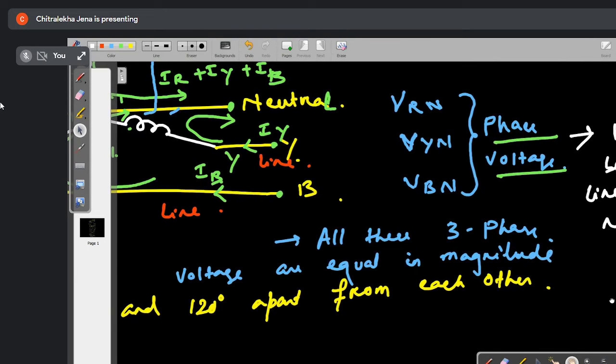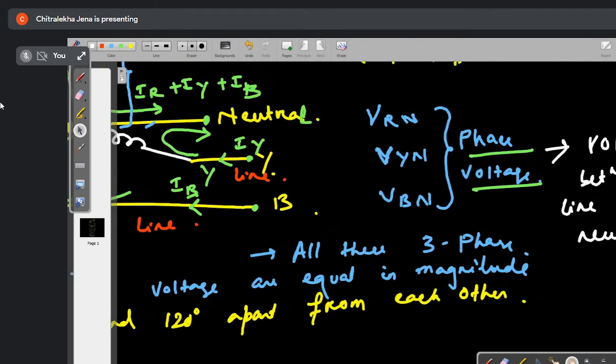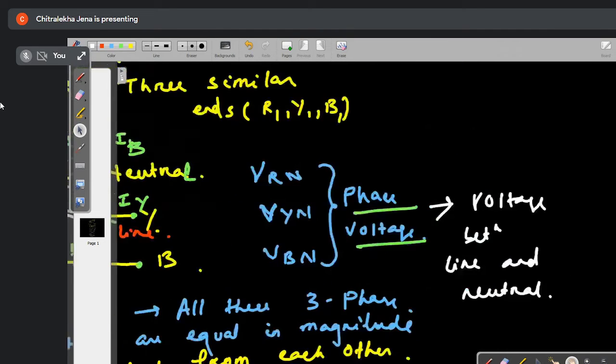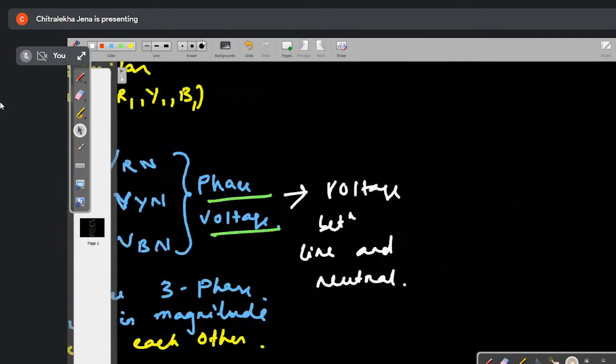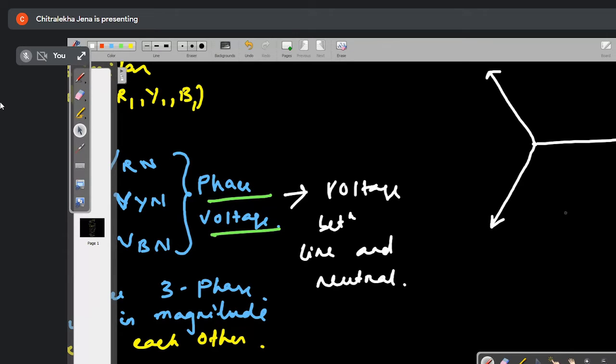Yes, ma'am. So written, this one written. Okay, very good. Jaldi jaldi likhna. So now we are having three voltages. My phase sequence I am always taking as RYB, because I am assuming that the maximum value of phase R comes, then Y comes, then B comes.